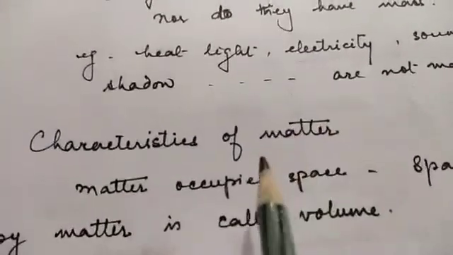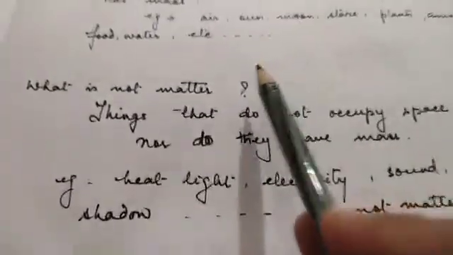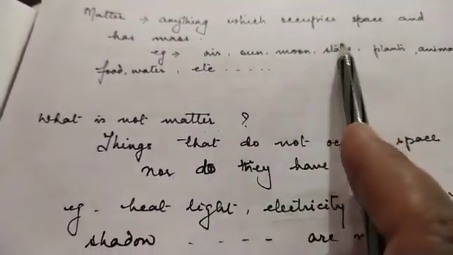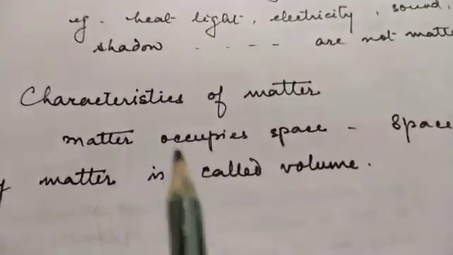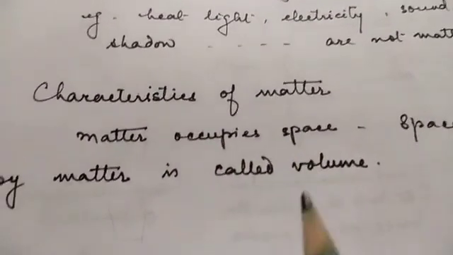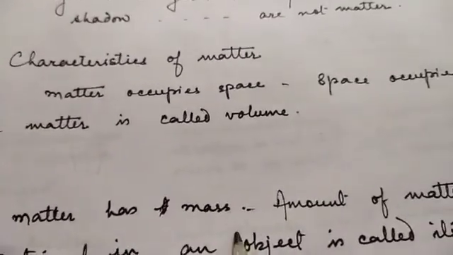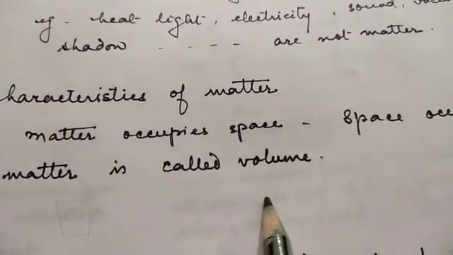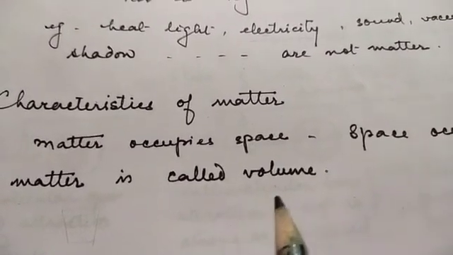Then what are the characteristics of matter? From the definition we can take the characteristic that matter occupies space and matter has mass. So characteristics of matter are that matter occupies space and matter has mass. Now the space occupied by matter is called volume.